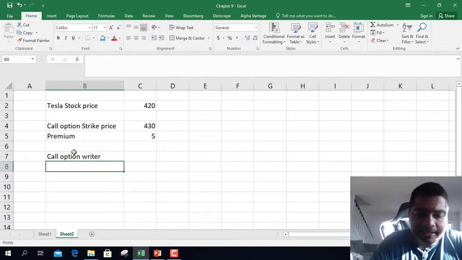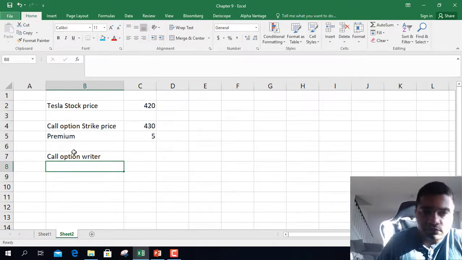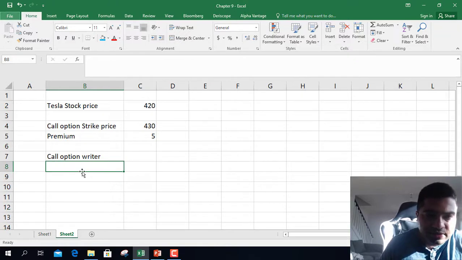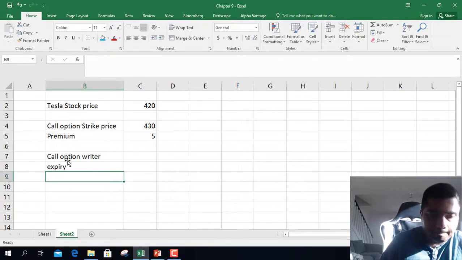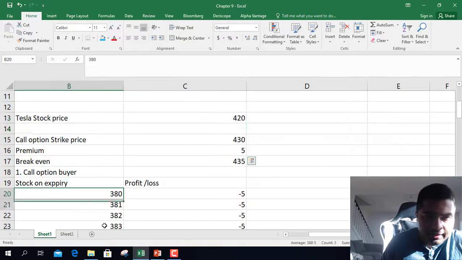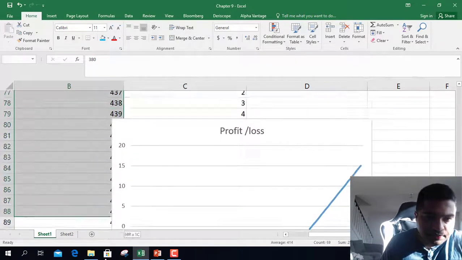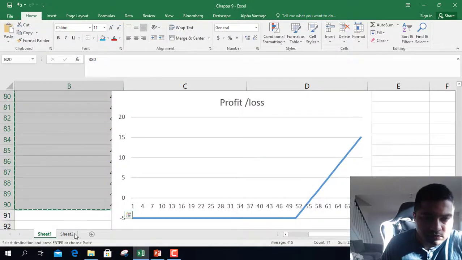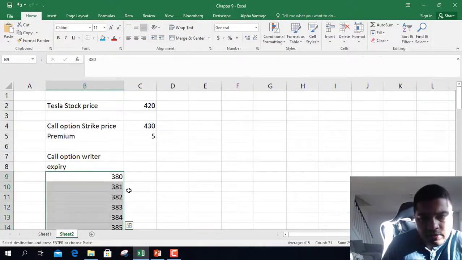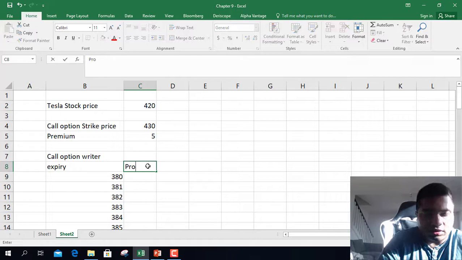So let's create that again. So assume that on expiry stock price is known. And these are the expiry stock prices. So what will be your profit and loss?